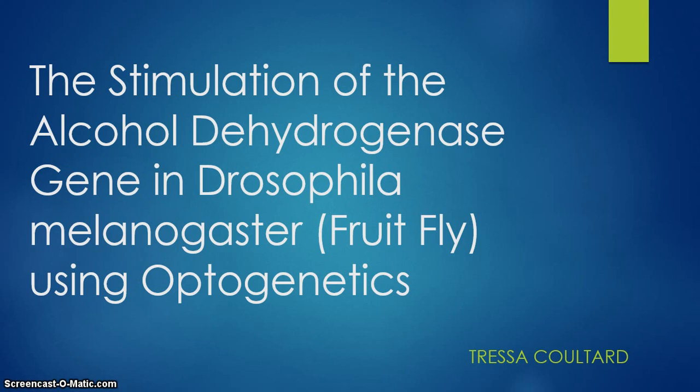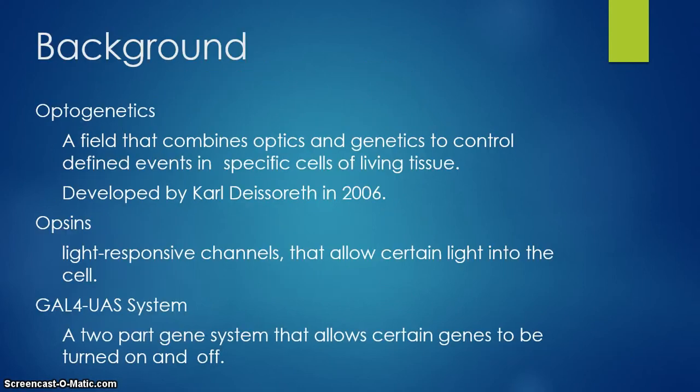Stimulation of the alcohol dehydrogenase gene in Drosophila melanogaster, the fruit fly, using optogenetics, by Tressa Coultard. Background. Optogenetics is a new field that combines optics and genetics to control defined events in specific cells of living tissue. It was developed by Karl Deisseroth and his colleagues at Stanford University in 2006, and was then named Method of the Year in 2010 by the research journal Nature Methods.